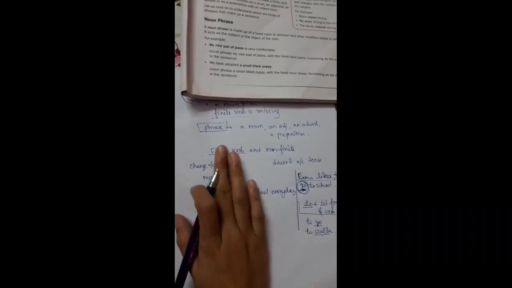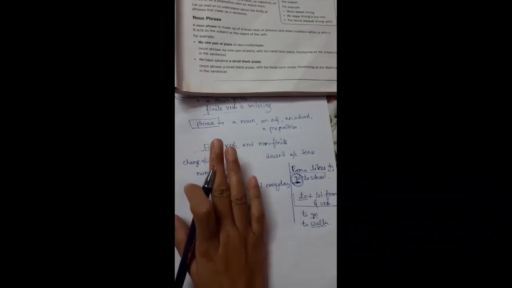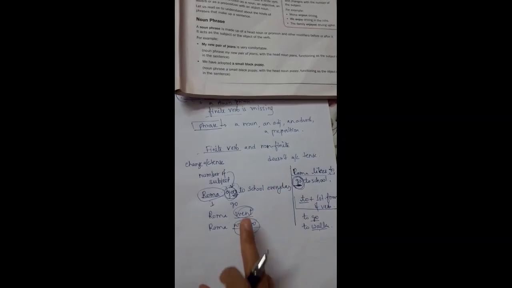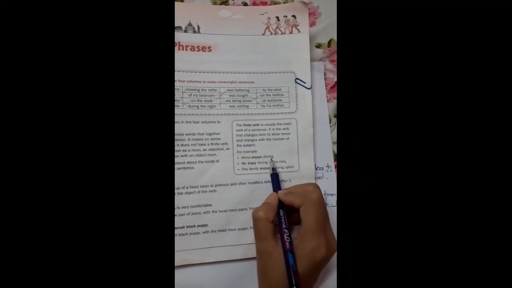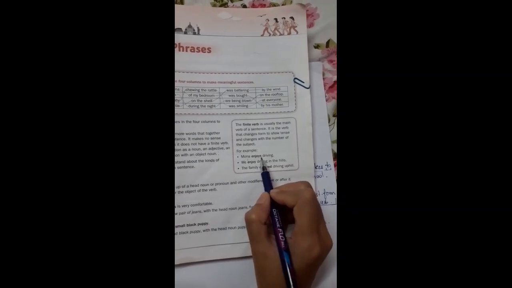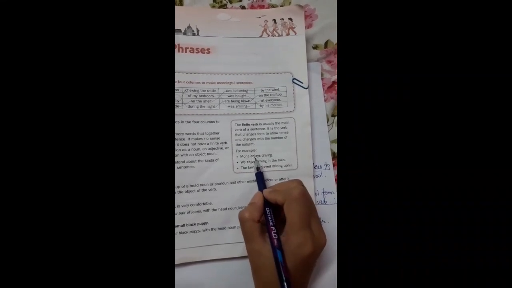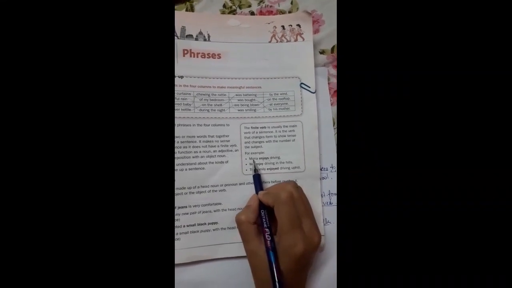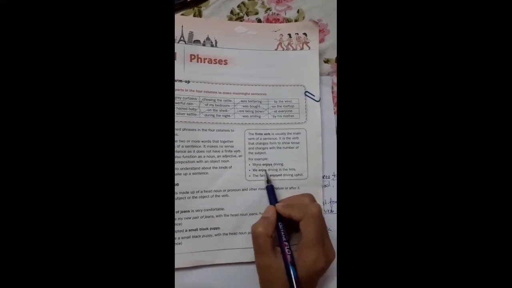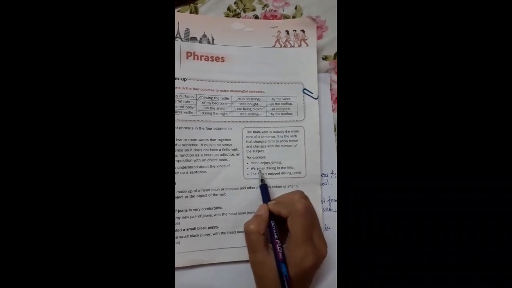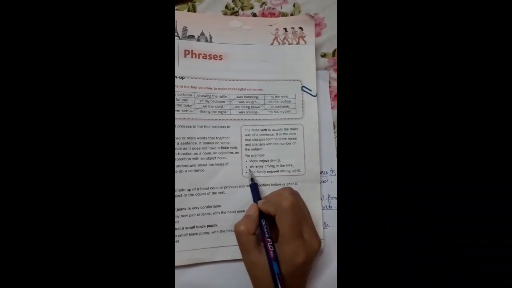We are talking about the finite verb. I just want to give you a short explanation of what a finite verb is. So you see the example here. "Mona enjoys driving." Why is there an s here? Because this is a finite verb and it changes according to the number of the subject. Mona is a single name, so we have to use s. "We enjoy driving in the hills." Here there is no s, because with "we" we don't use s.